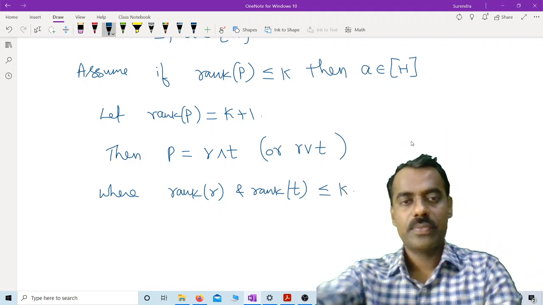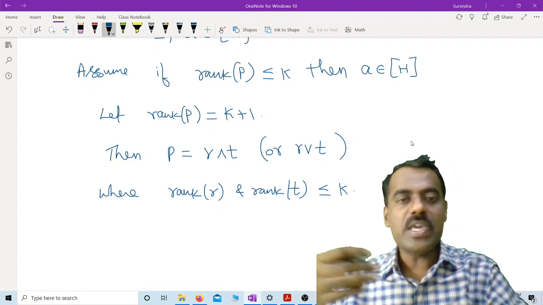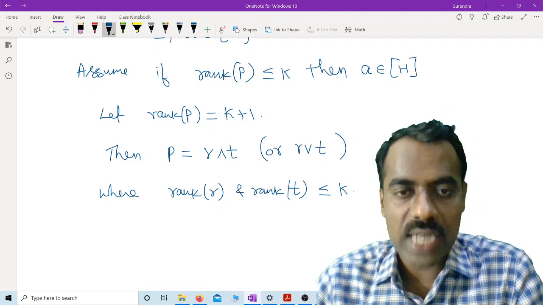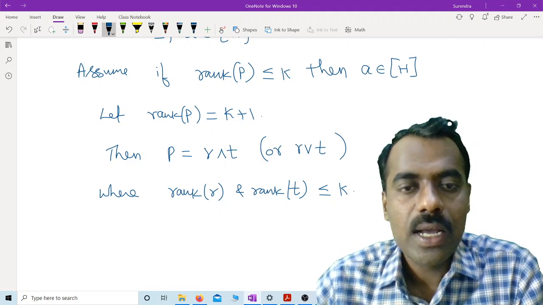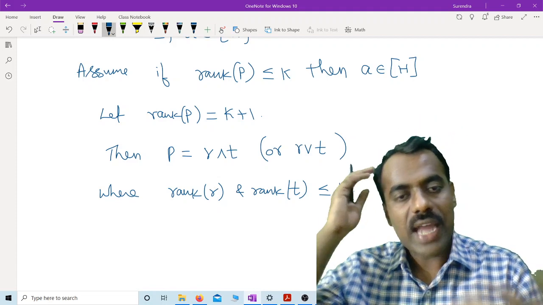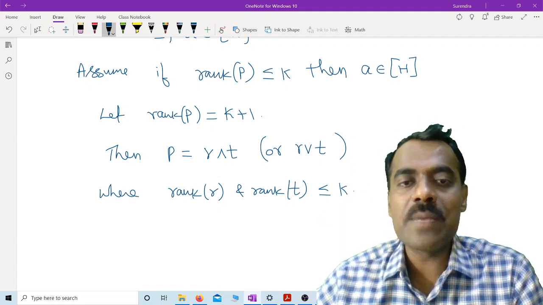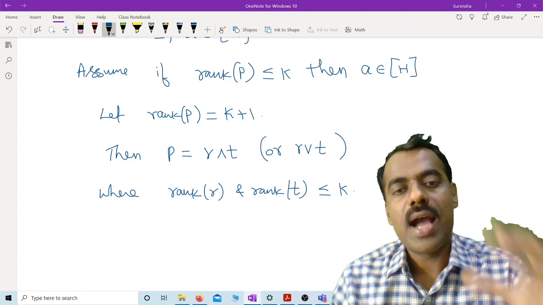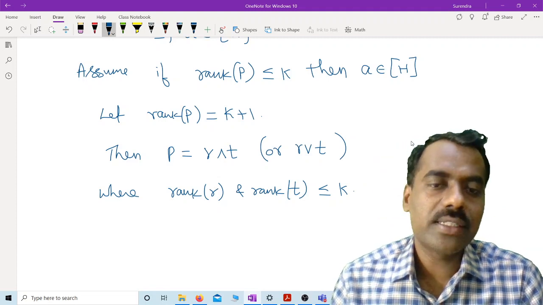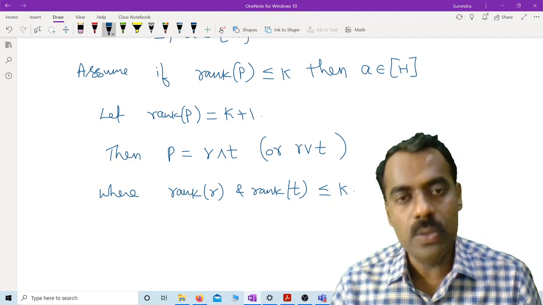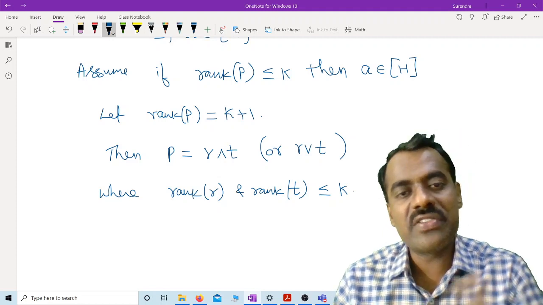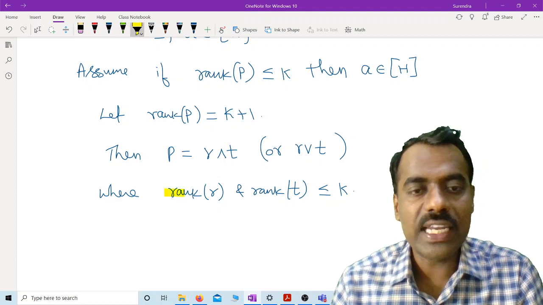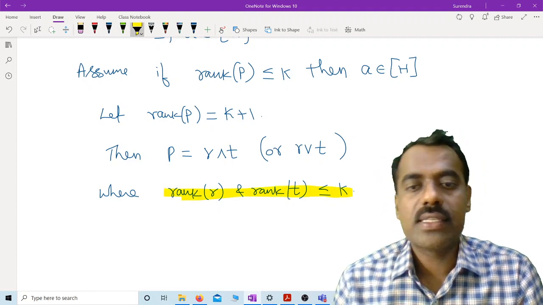Is this clear why? Because if we write P as the meet of two polynomials, then the rank is the sum of those ranks, the rank of R plus the rank of T. So the rank of R and the rank of T cannot be greater than k. They should be at most k. If one of them is k, the other one obviously should be 1. Is this clear? What we can conclude is that both ranks should be less than or equal to k.